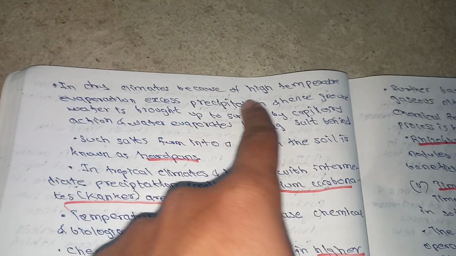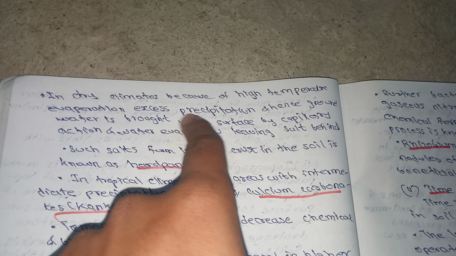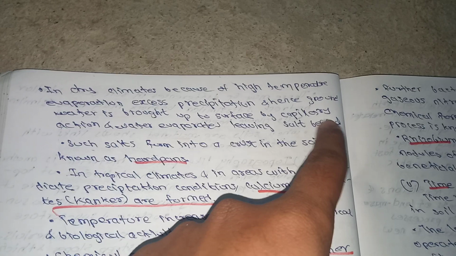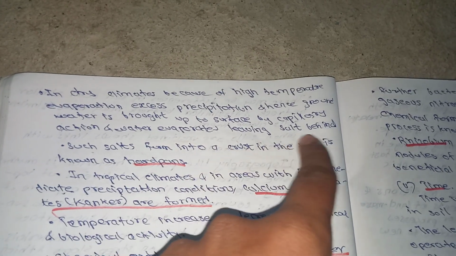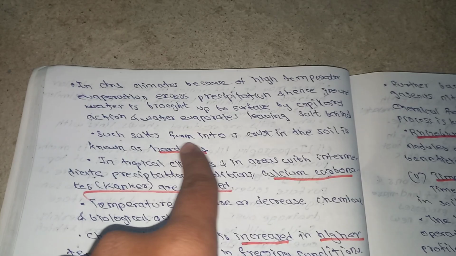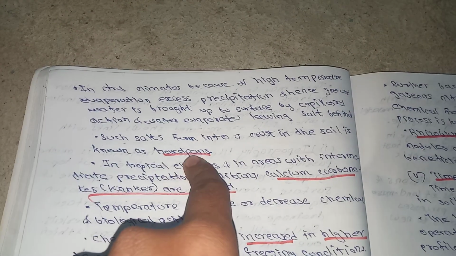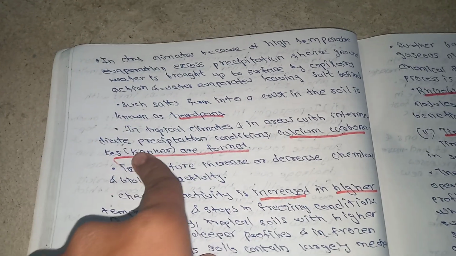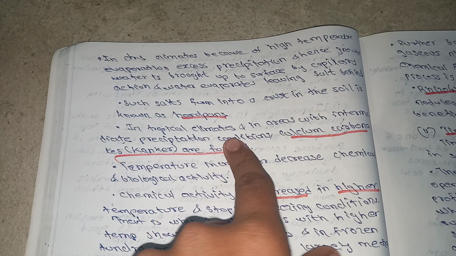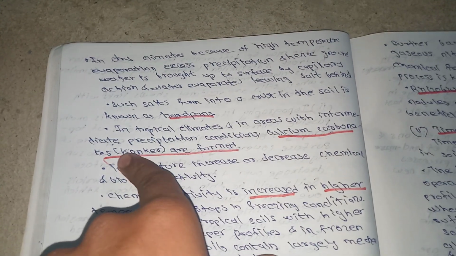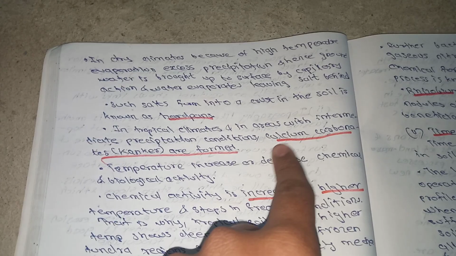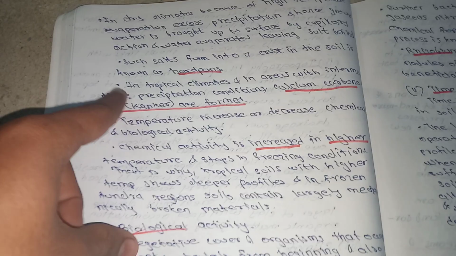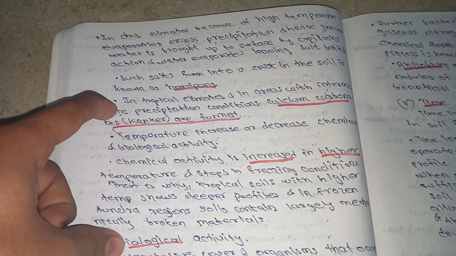In dry climates, because of high temperature, evaporation exceeds precipitation and hence groundwater is brought up to the surface by capillary action and evaporates, leaving salt behind. Such salts form a crust in the soil known as hard pans. It can be asked in any exam, so you should learn these points. In tropical climates, in areas with intermediate precipitation conditions, calcium carbonates are formed, which are also known as kankar. Okay, these are some points in climate. You read it once.